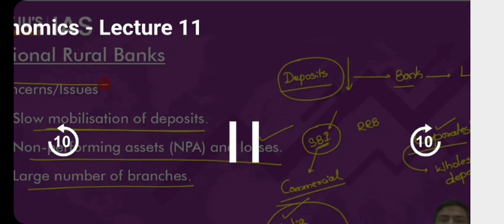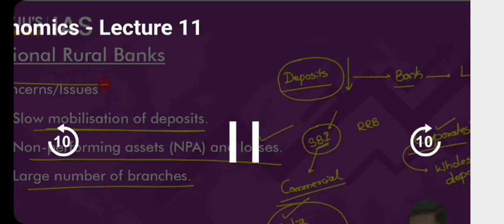2 reforms. 1. Now RRBs have been allowed to list in the stock market. I hope you understand my statement here. RRBs, regional rural banks, have been allowed by the government to get listed in the stock market. You tell me what is the advantage? If you get listed in the stock market, will the capital of RRB increase or not? Simple question. Will the capital of RRB increase or not? Of course, yes. And the second reform is, there is a merger that is being done by the government of India